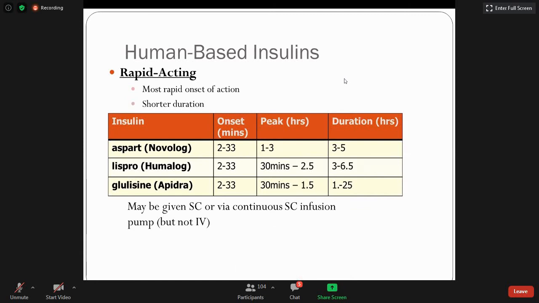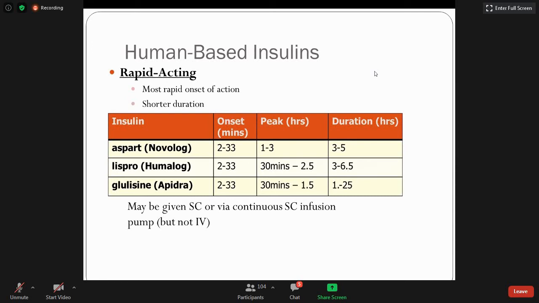This is one of the common, simple questions that can be asked in viva, and some of the students are unable to answer it. The commonest route is subcutaneous, and can we give insulin orally? No, right? The reason we have already discussed.